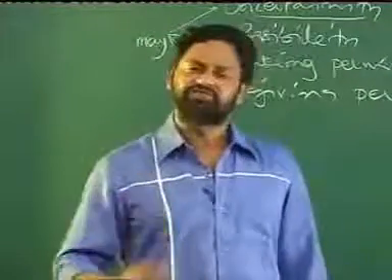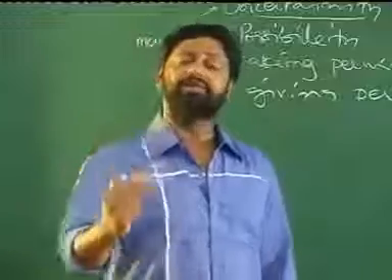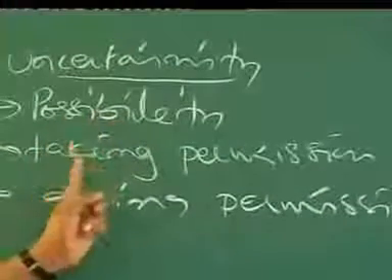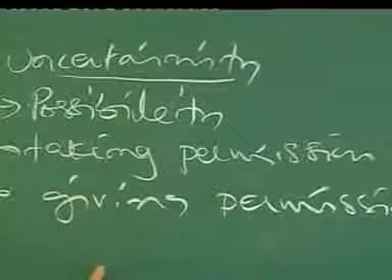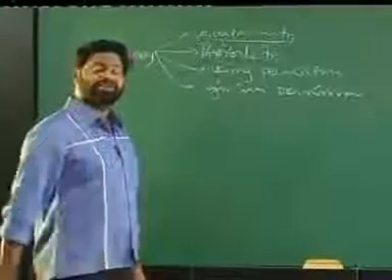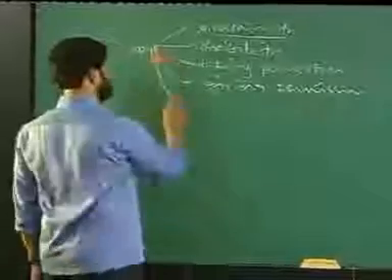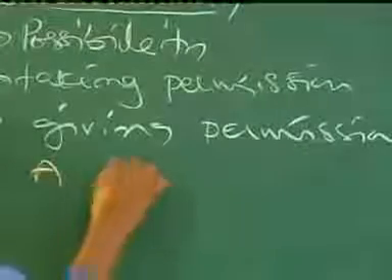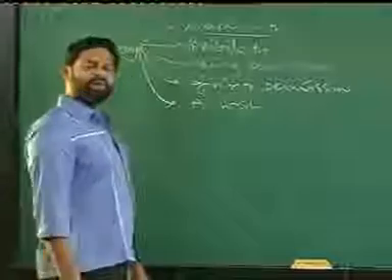So like this, when you are giving permission, then also we can use it. So these are the various ways where we use the word which is called may. One is expressing uncertainty, possibility, taking permission, and it's also used while giving permission. At the same time, you understand this may is also used when you are expressing a wish.